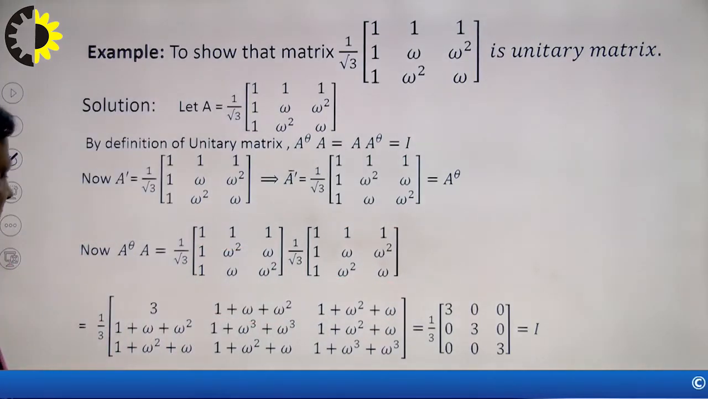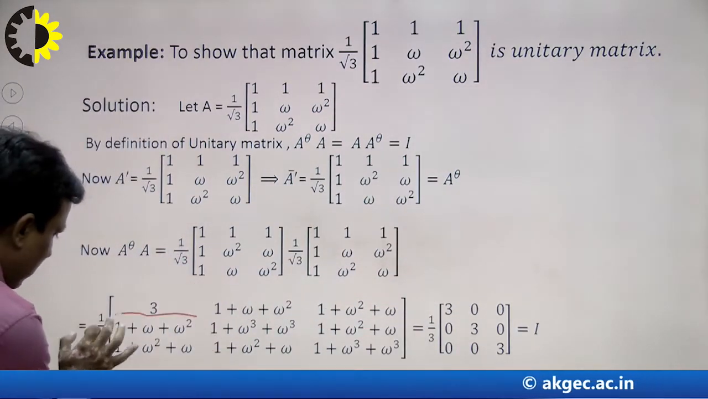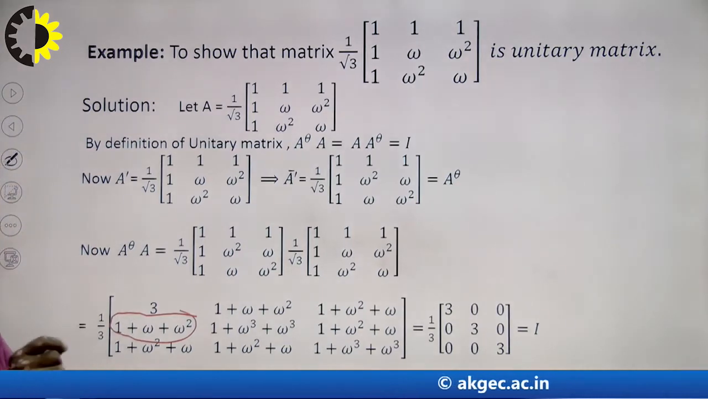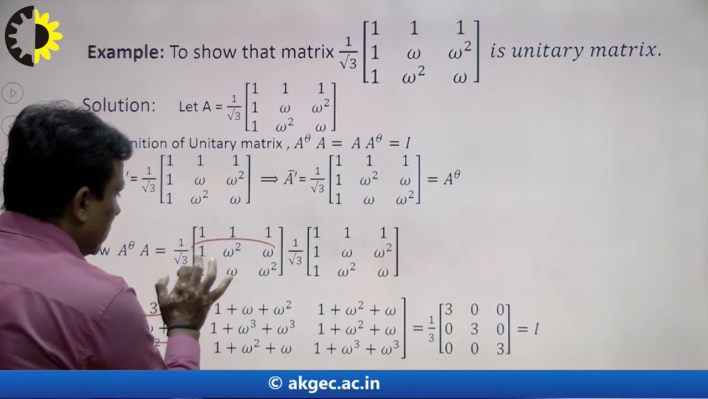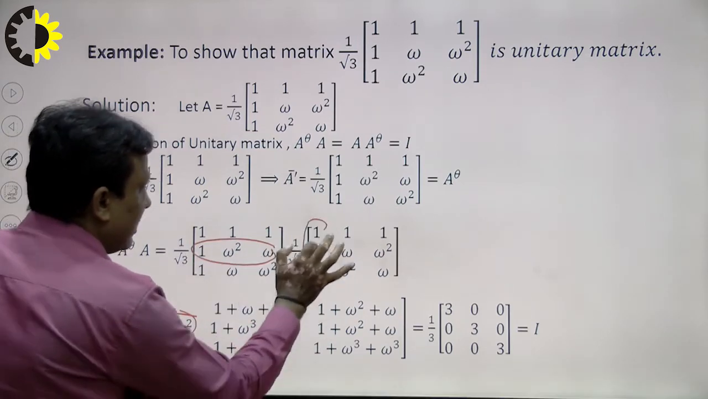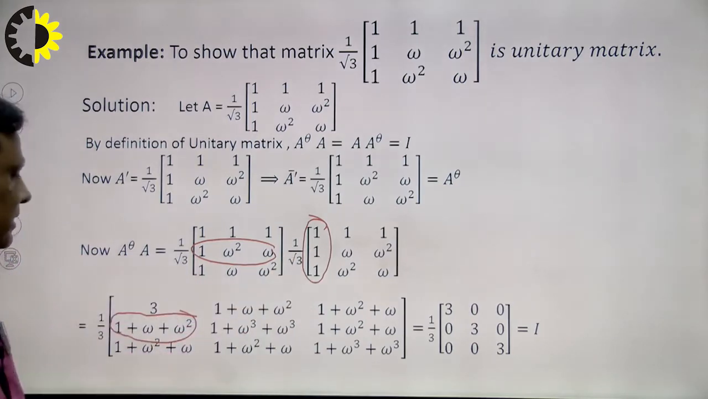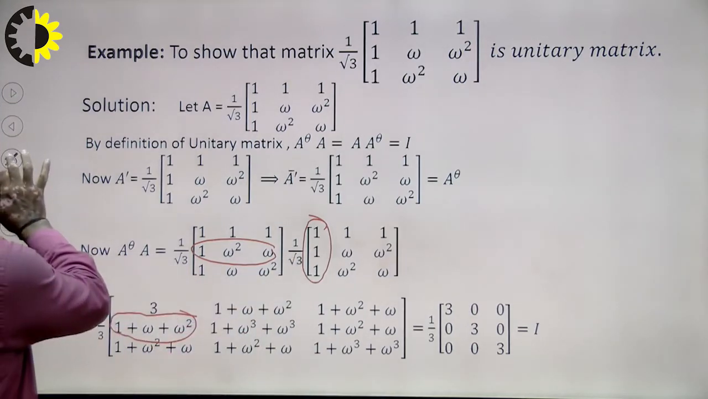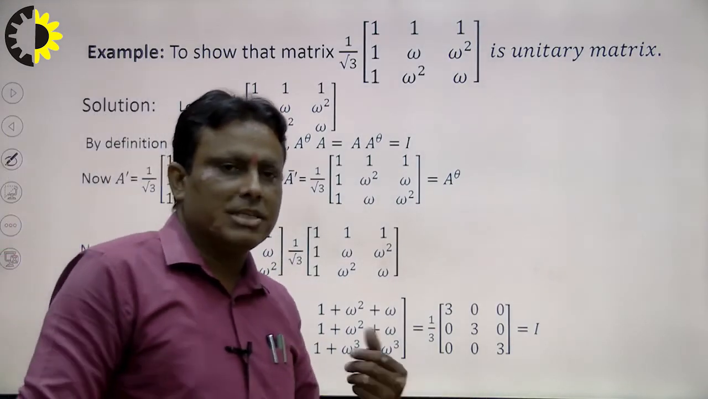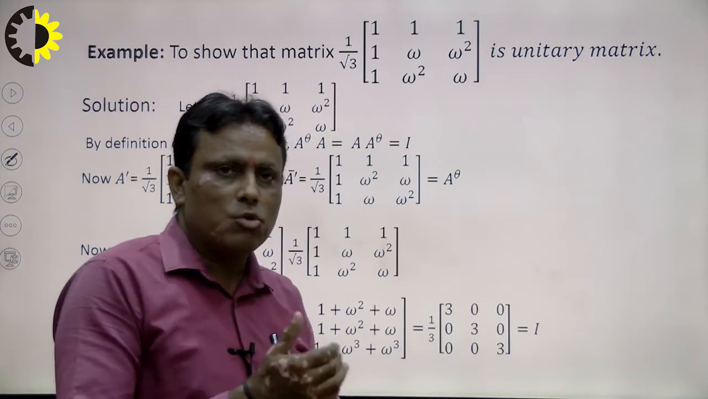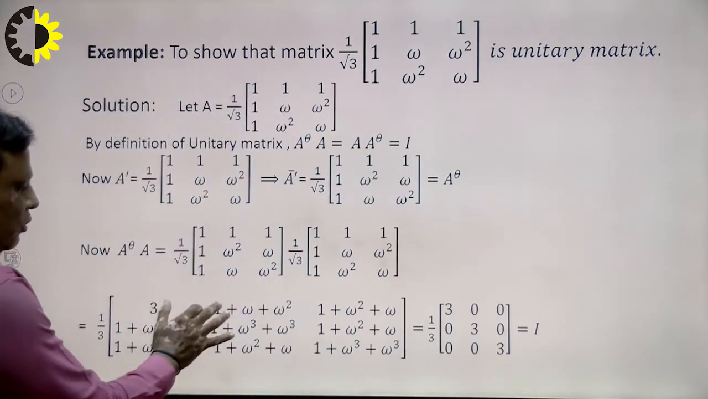Now the question is how to prepare this matrix. Suppose the address of this element is a21, that means second row and first column. So I multiply the second row and first column here. So 1 plus omega square plus omega I write here. In this way we find all the things with the help of the product of matrices. In the previous lecture I explained how to take the product of two matrices. Now the question is what is the value of these terms?